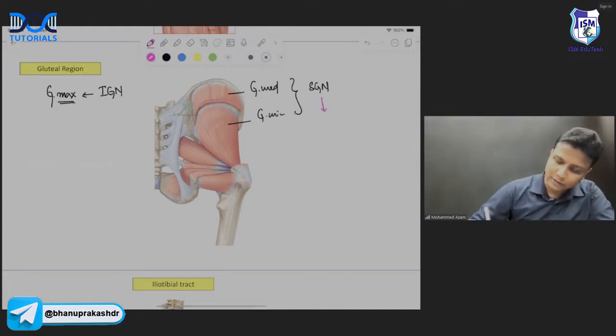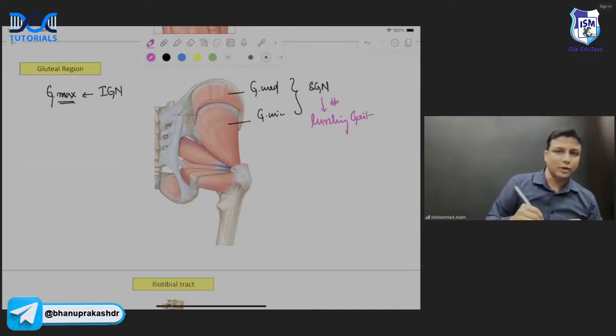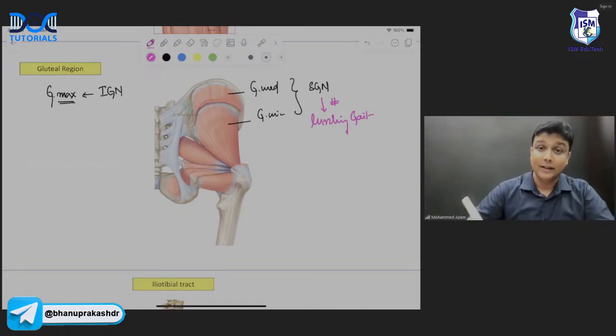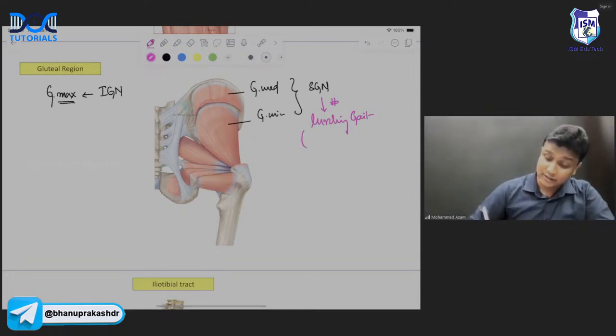Sometimes what will happen, the superior gluteal nerve will be injured. Injury of this one will lead to lurching gait. The person will be actually bending the body on one side and walking, lurching gait, sir. And in the lurching gait, the sign which is positive here will be the Trendelenburg sign.